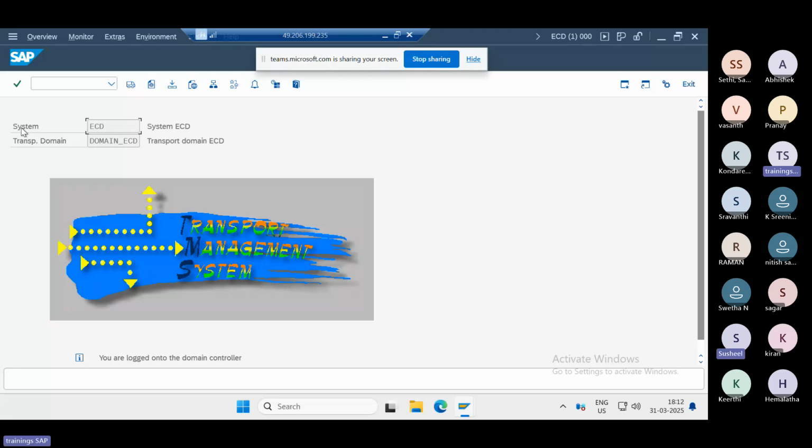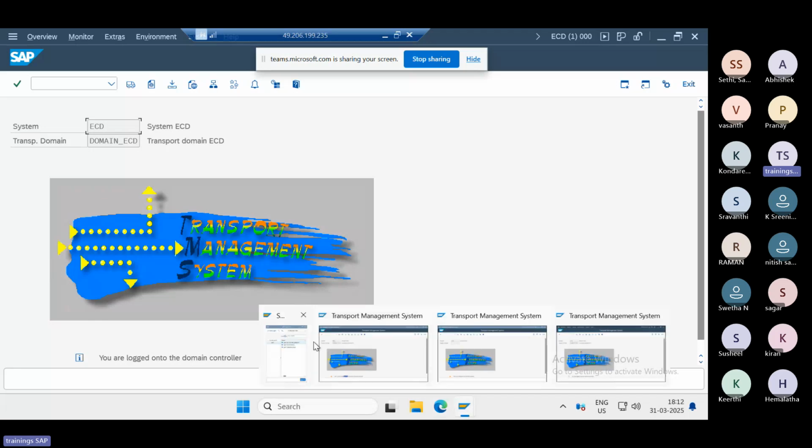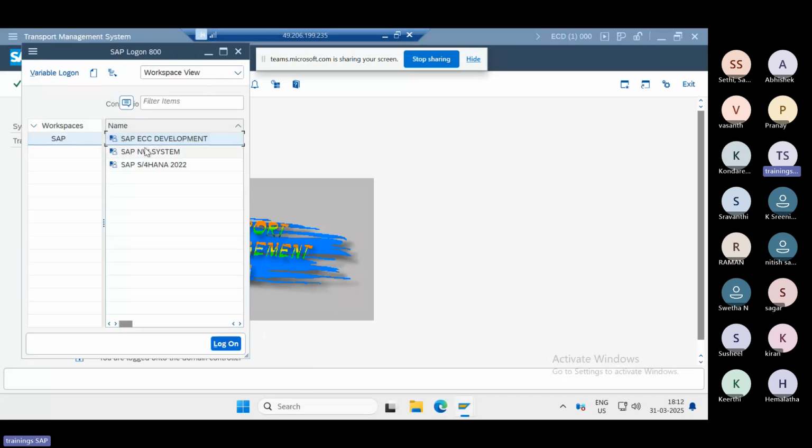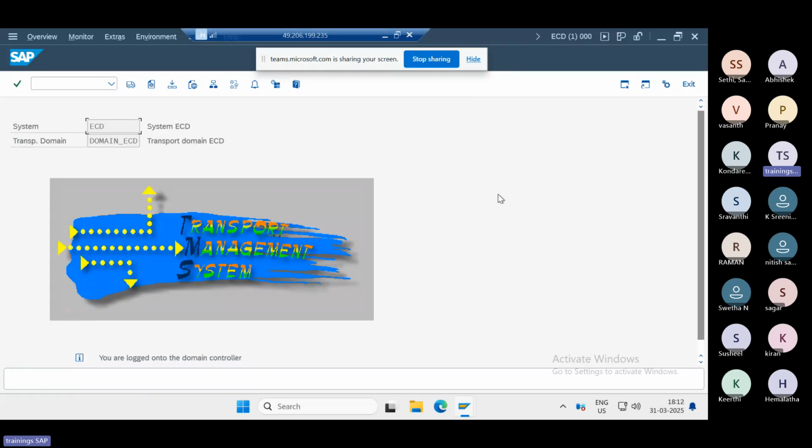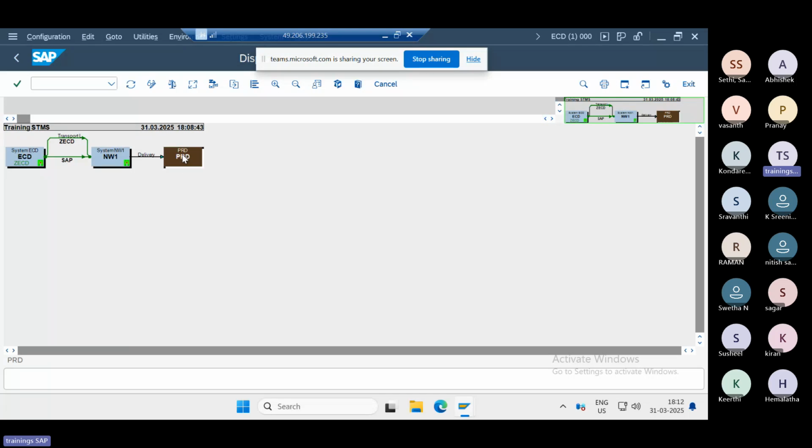Okay. Thank you. Sir, we have added that virtual PRD system. Can we perform any business on that? No. Currently in our landscape we have only two systems, ECD and the NW1 system. Even with two systems we can create the TMS configuration. But in real time, we should have three systems.